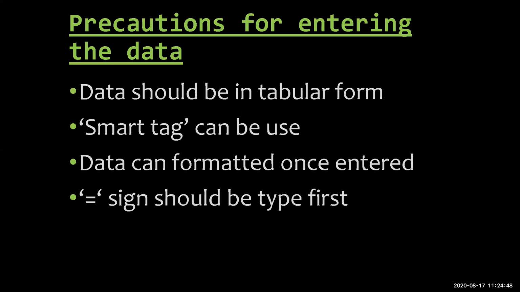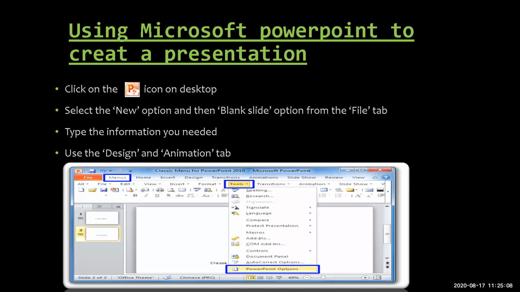Then there is a smart tag. You have already seen it. What is a smart tag? Data can be formatted once entered. You can make any changes. If you have entered wrong data, or you want to make changes in the data, you can alter it. Then you have to enter the equal sign first, and then enter the formula. Then you have seen the use of Microsoft PowerPoint, how we can create it.